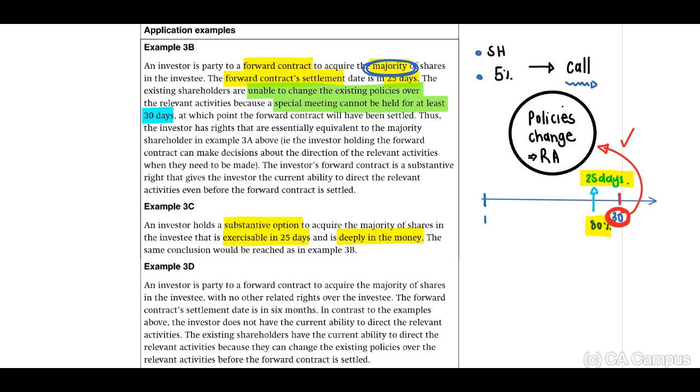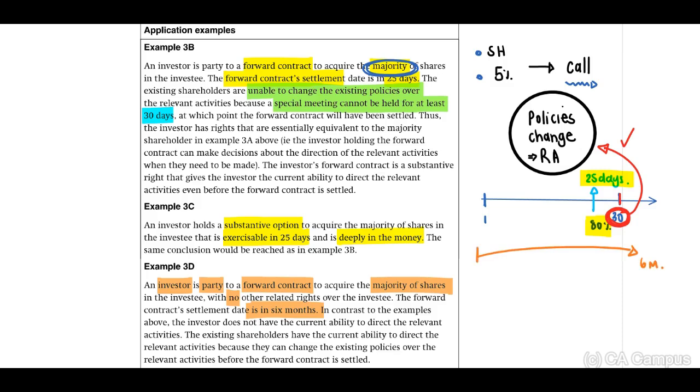Example 3D, an investor is party to a forward contract to acquire the majority of shares in the investee with no other related rights over the investee. The forward contract's settlement date is in 6 months. Okay, again, if you look at our timeline, now this investor can only settle this forward exchange contract within 6 months.